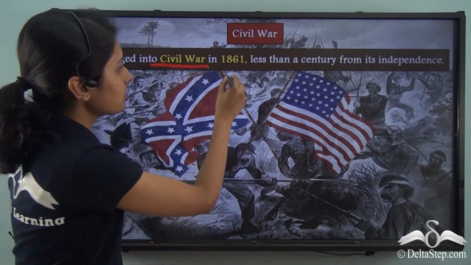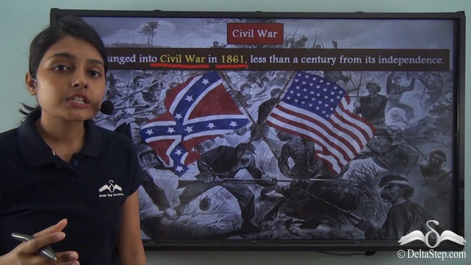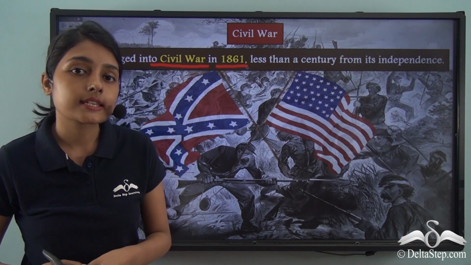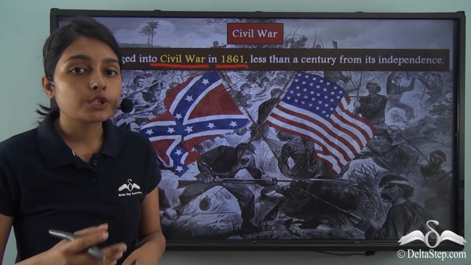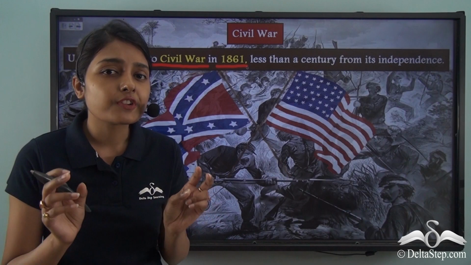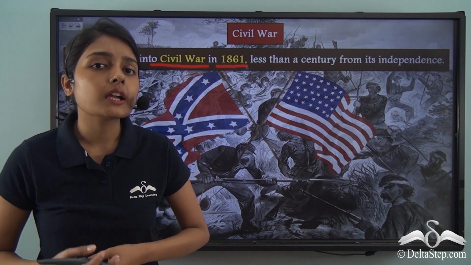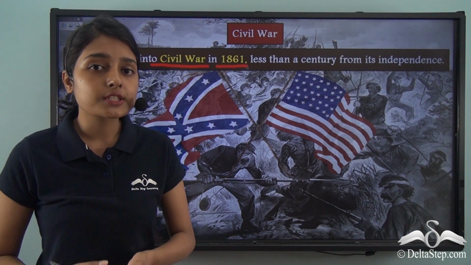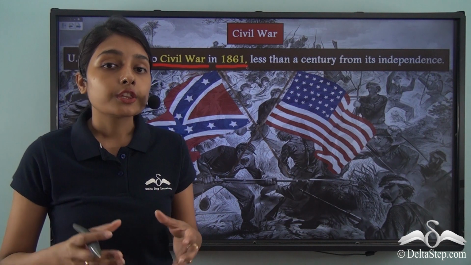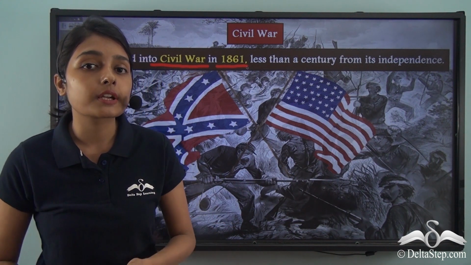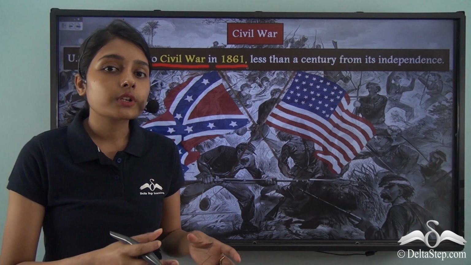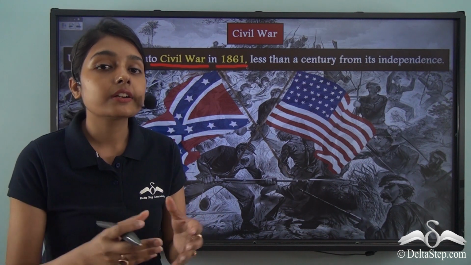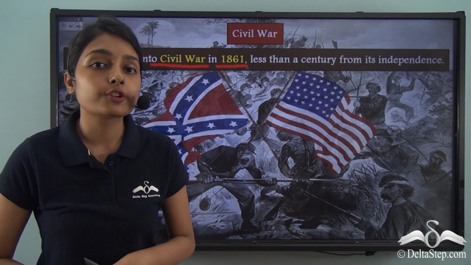This civil war began in the year 1861. 100 years were still not complete from the time that the US gained independence, and within 80 years only, the US plunged into civil war. Now this very phrase civil war might also be unfamiliar to you, because you might not know what a civil war means, how it breaks out, and what the possible motives behind its outbreak can be. Let us now devote our discussion to understanding what a civil war is, so that we have a clearer understanding of why the American Civil War broke out.